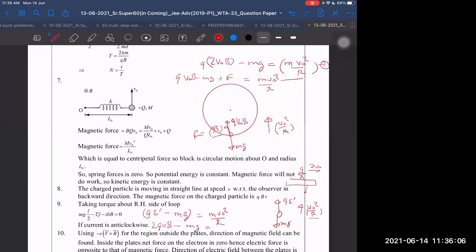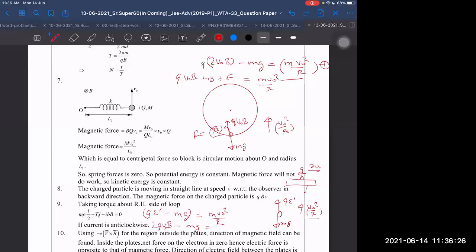What was QE last time? We got QE naught, QVB, Q into V naught, velocity of observer, into B. Now it will become Q into 2 V naught B, because our equation should be still same only. Q into 2 V naught minus mg.